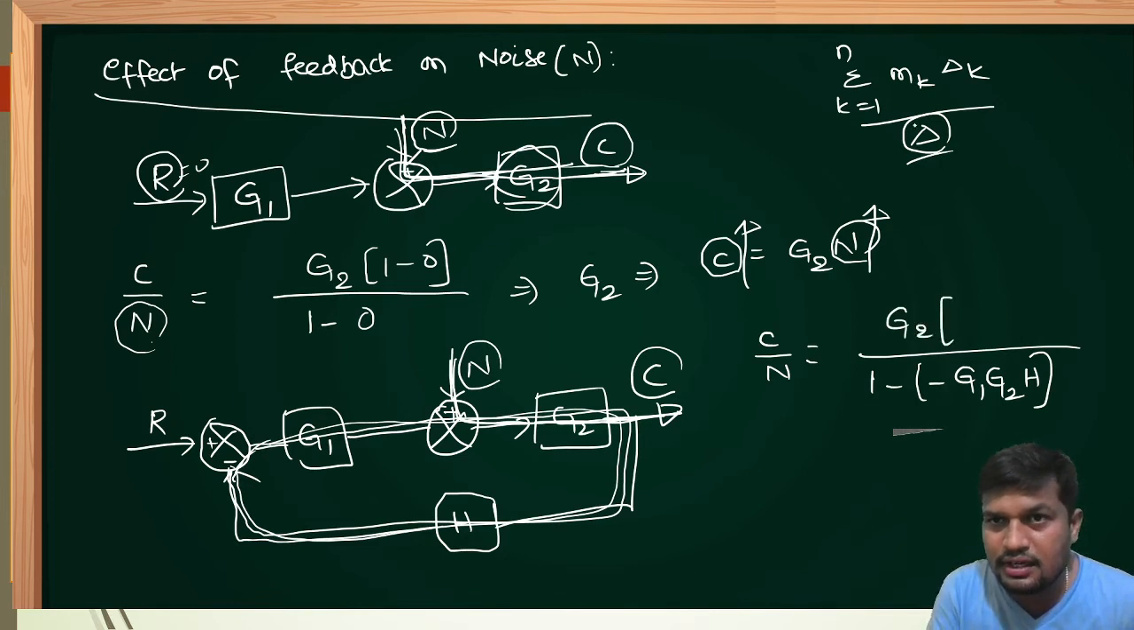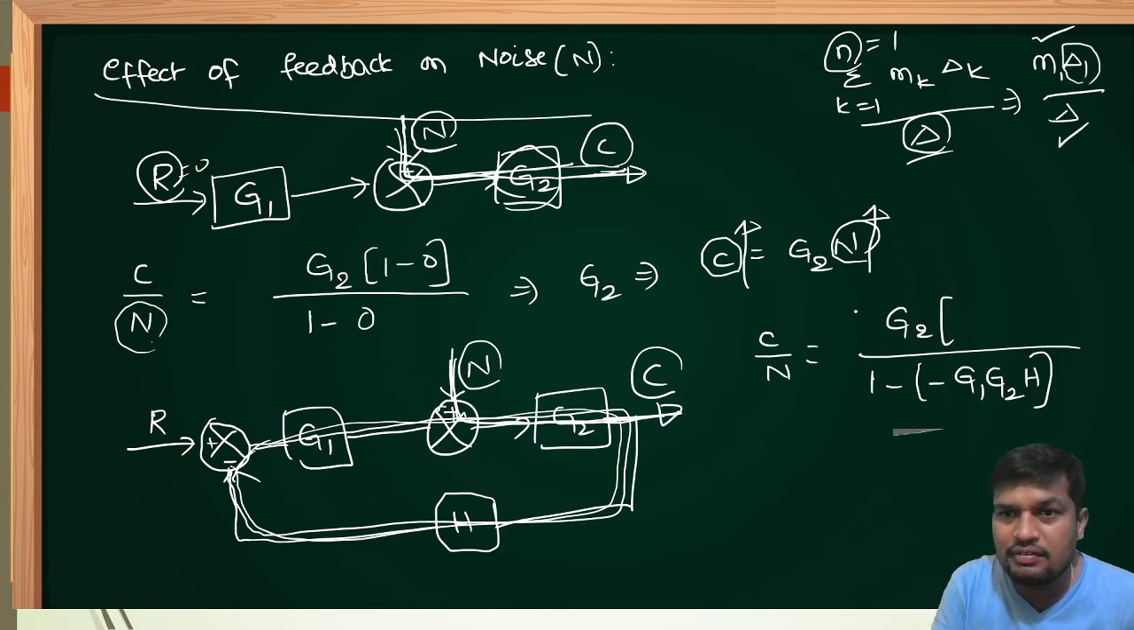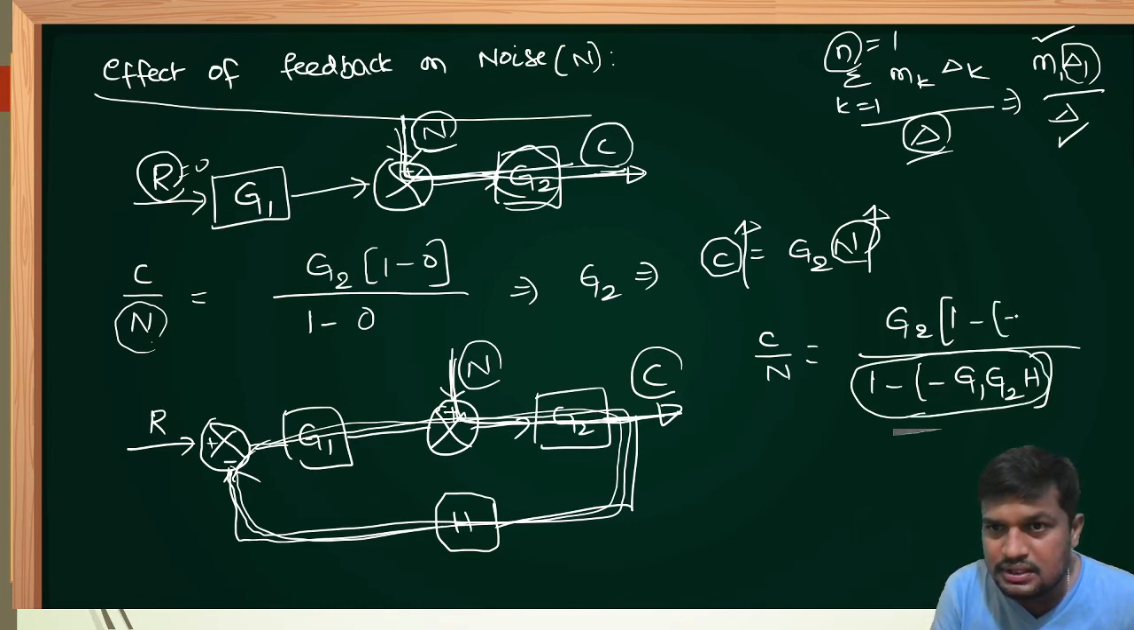Now how to calculate del? Number of forward paths is 1, therefore n is equal to 1. Substitute in the numerator expression, M1 del 1 upon del. M1 is completed, del also completed. Which is pending? Del 1. Del 1 is same as del, that is 1 minus G1 into G2 into H.